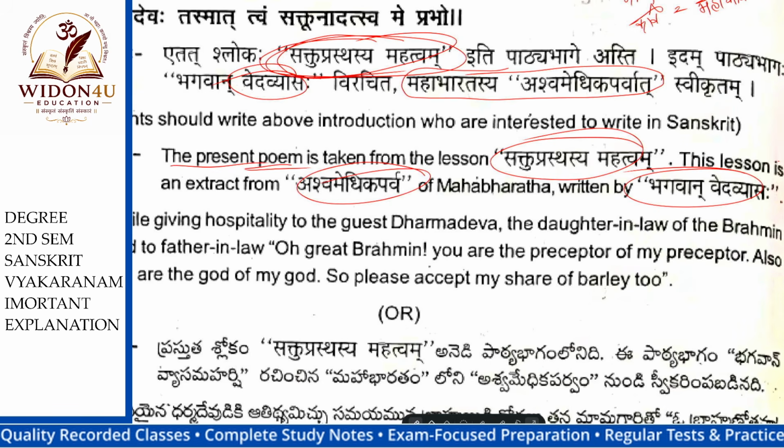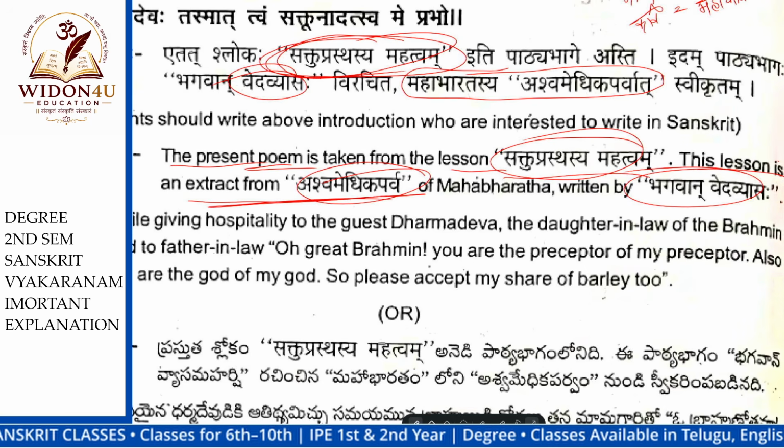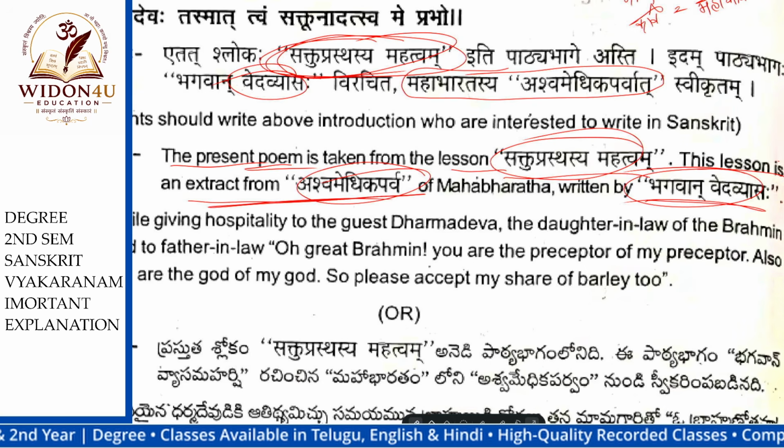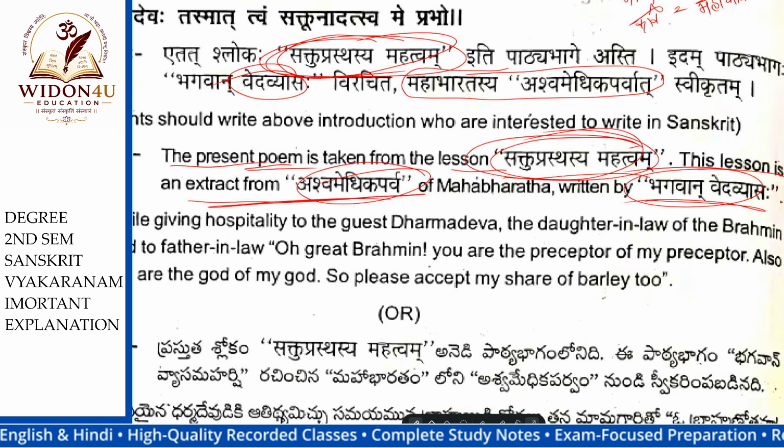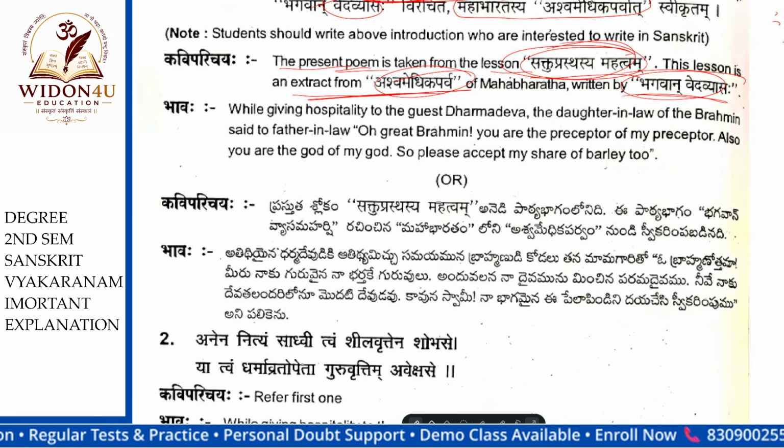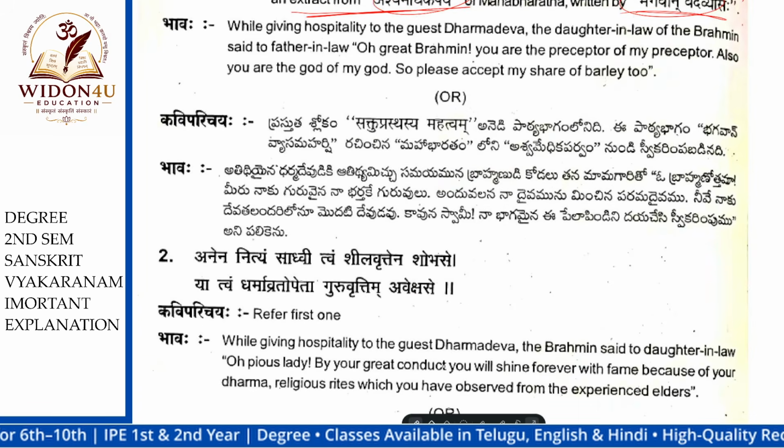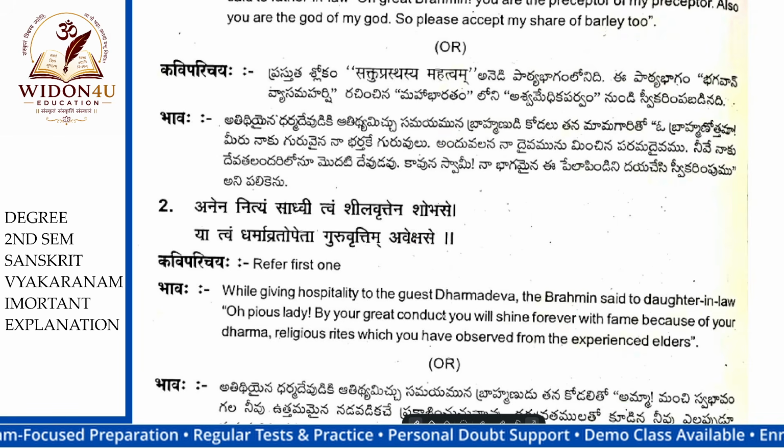The present poem is taken from the lesson Saktu Prastasya Mahatvam. The lesson is extracted from Ashwamedika Parvam by Bhagavan Vedavyasa. The lesson is about Saktu Prastha, a Brahman living in a village named Kurukshetra. The main context in the lesson is that Yama came to his place and tested his charity: how much he offers, whether he is selfish or selfless.